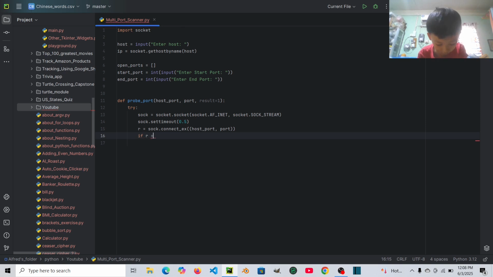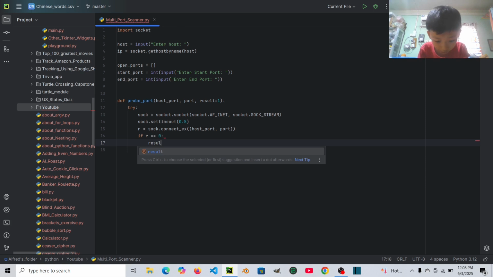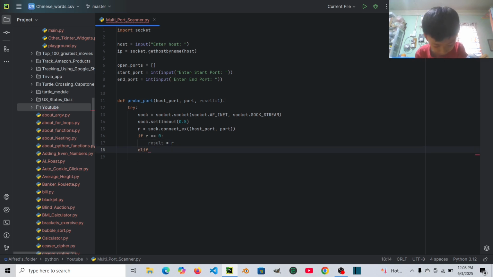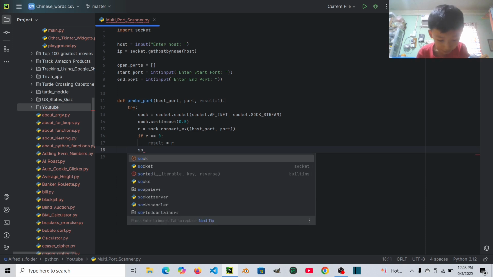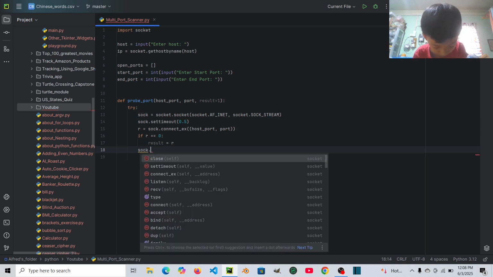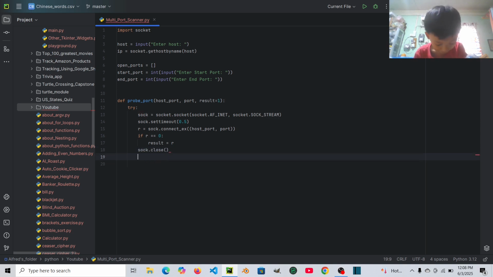If r equals 0, then result equals r. Then sock dot close. We'll close the socket. Let's say except Exception, then pass.